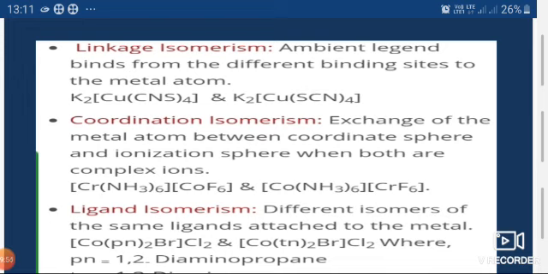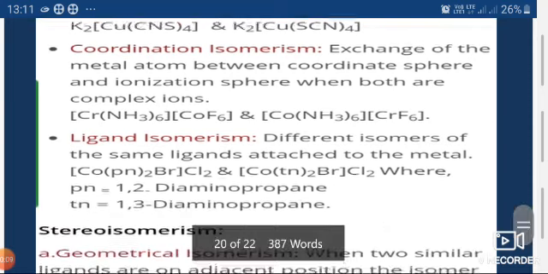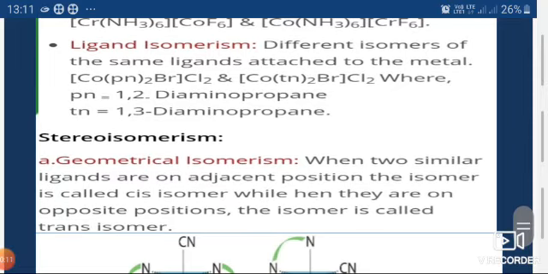Now in this case there is shifting of the ligands from one central metal ion to another. Ammonia is shifted from chromium to cobalt, and fluorine is shifted from cobalt to chromium. So this is coordination isomerism.